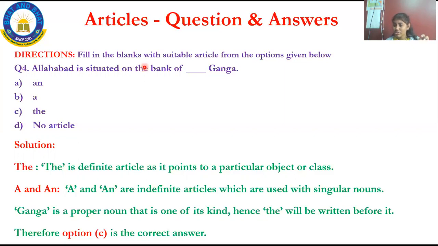The first usage is that the is used before a particular person, place, animal or thing. What is the definition of a proper noun? It refers to a specific person, place or thing. Here Ganga is a particular place name, that is, a river name. So it has to be filled with the, as I said, before the name of the river, before the name of political parties, like that. Please go through the usages once. Okay, we'll discuss now. I will recall.